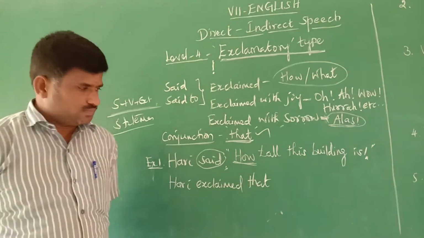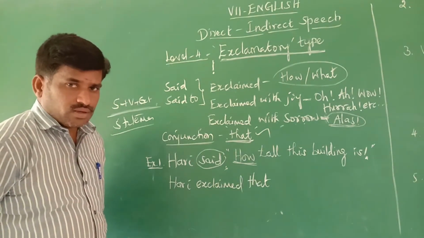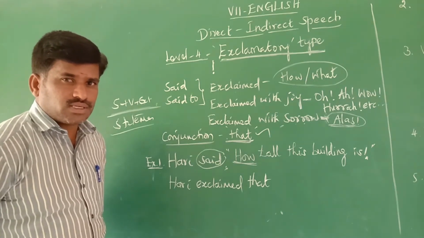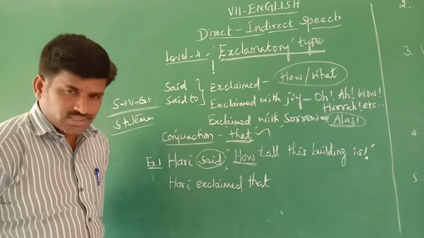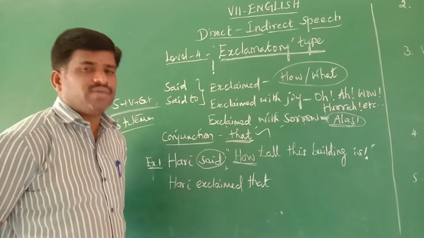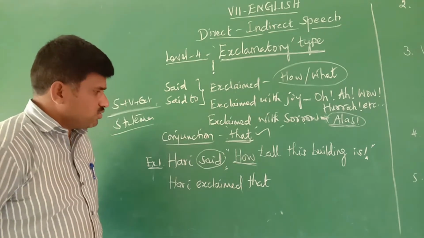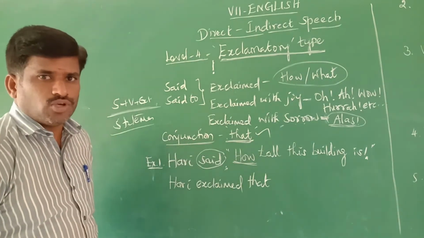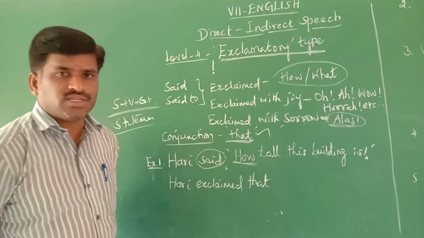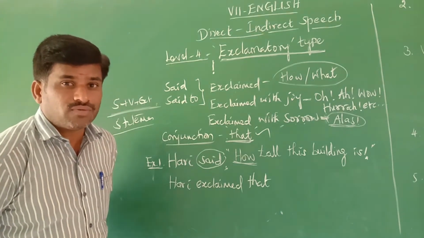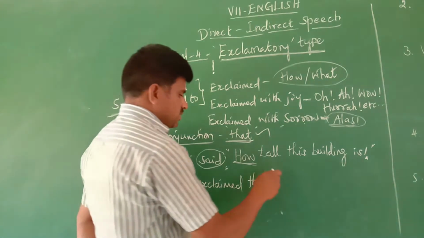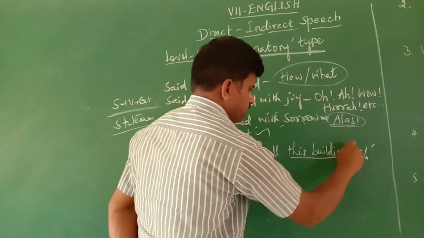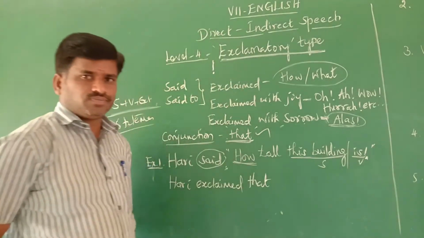Next, I told you, if the sentence is an exclamation, it should be changed into a statement type in indirect speech. That is an ordinary type of sentence. Here, "how tall this building is": first you want to identify which is subject and which is verb. In this, how tall, tall is an adjective. This building is the subject, is is the verb. This should be identified first.